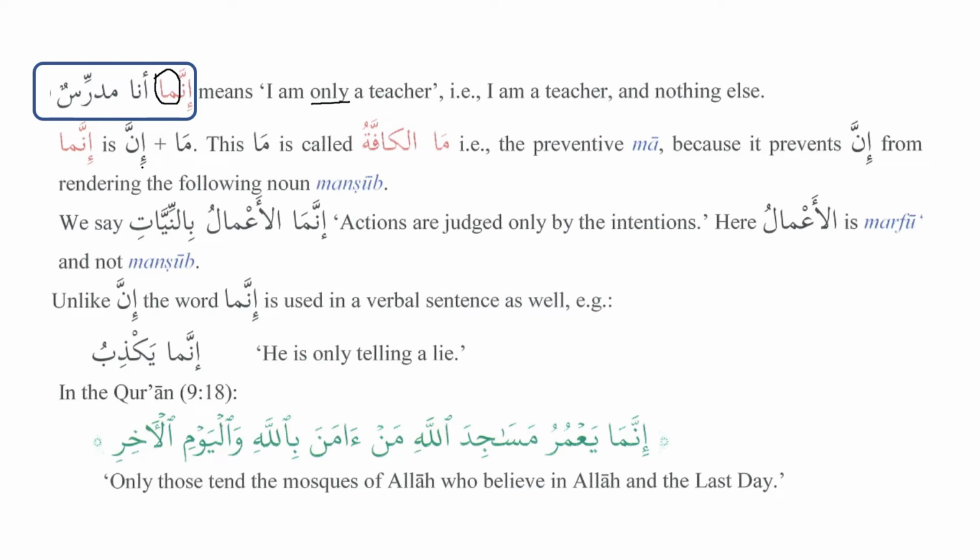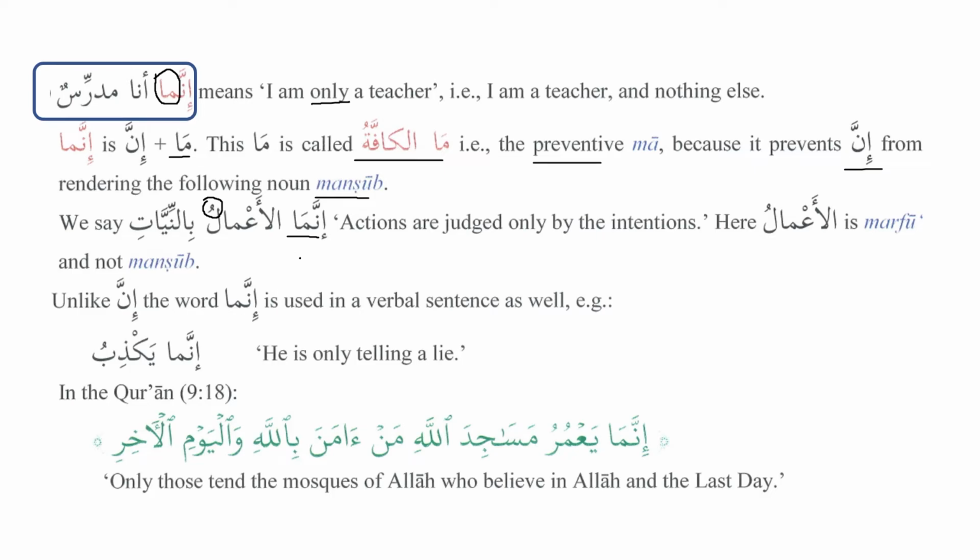So what is basically innama? It's a combination of inna plus ma. What kind of ma is this? This is called ma al-kaffatu. That means the preventive ma. Kaffa yakufu kaffatan, to prevent something. So why do we call it ma al-kaffatu? Because it prevents inna from rendering the following noun mansub. We know that the noun after inna is always mansub. Inna Allaha ghafurur rahim. But when we have innama, then after innama, the noun will be marfu' and it will not be mansub. Why? Because of ma. This ma has basically prevented inna from doing its action.